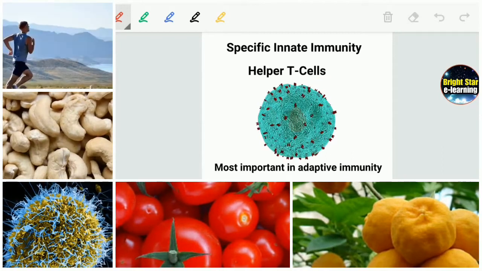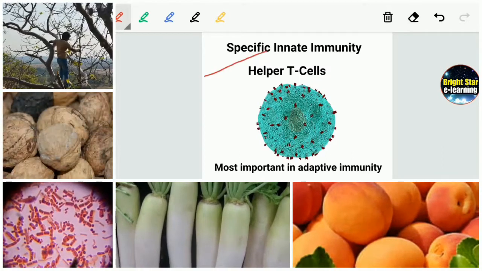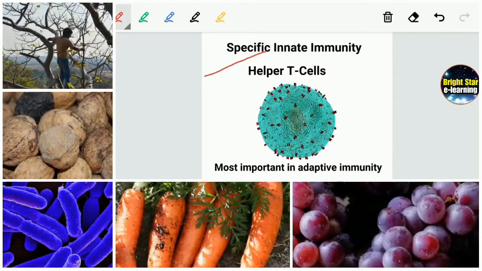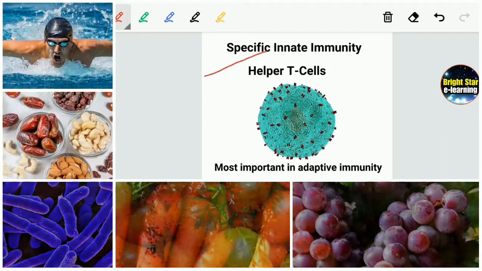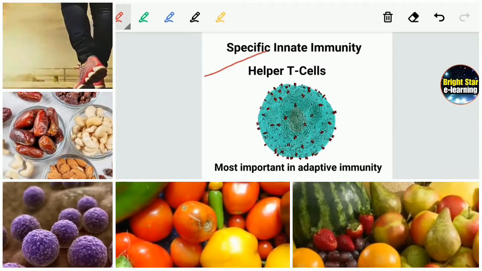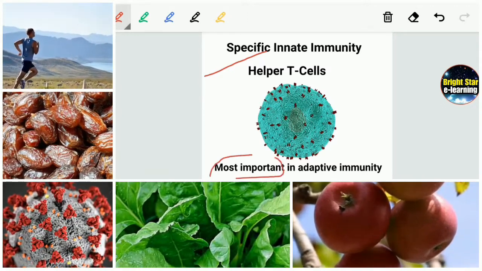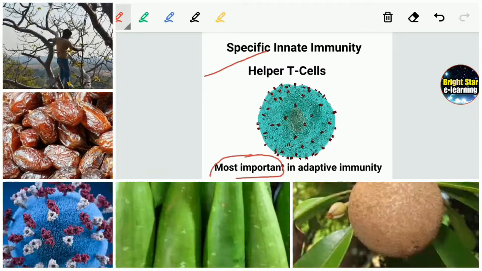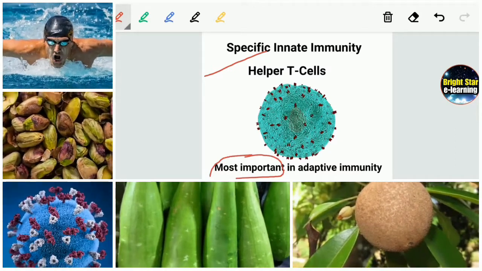So here specific means immunity against a particular bacterium or particular virus. For example, helper T cells are given. They are most important in adaptive immunity, or acquired immunity.